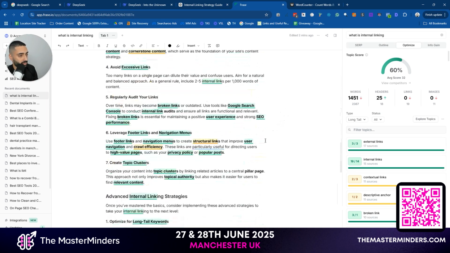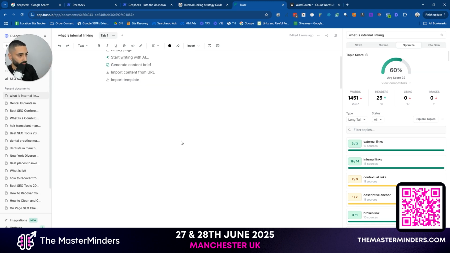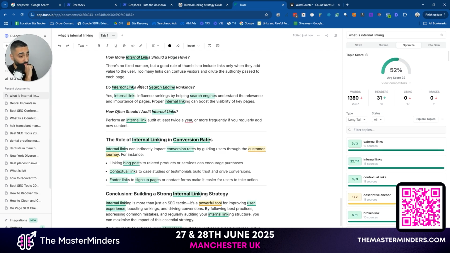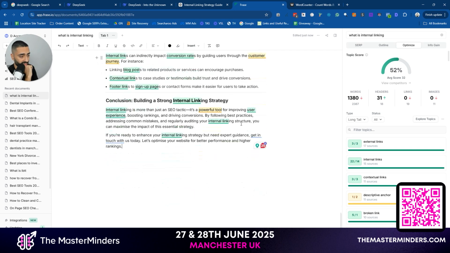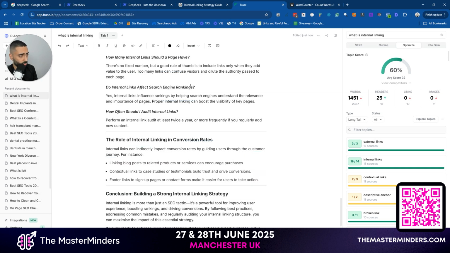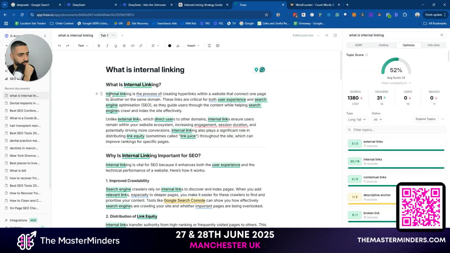Let's see what OpenAI has spit out. So this was 60 out of 100, right? Let's take a look. 52. So it is a little bit less. The word count is nowhere near what we actually said. Let's take a look and see what DeepSeek's was. DeepSeek wasn't near our word count either. DeepSeek was 1,451. OpenAI is 1,380. But let's take a look at the content.